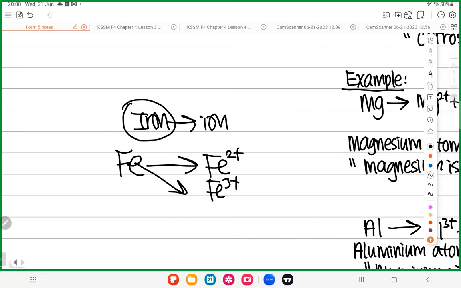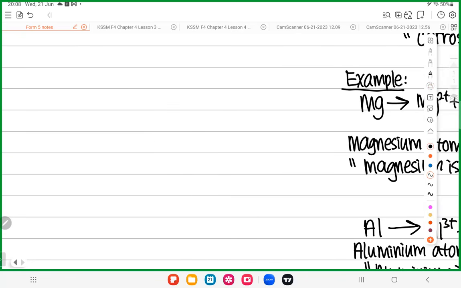Iron can become Fe2+ and also Fe3+. So now the question is, which one should we use? Common sense. Can we complete the half equation together? Let's say Fe wants to become Fe2+. The charge on the left is 0, on the right is 2+. You put 2 electrons here.